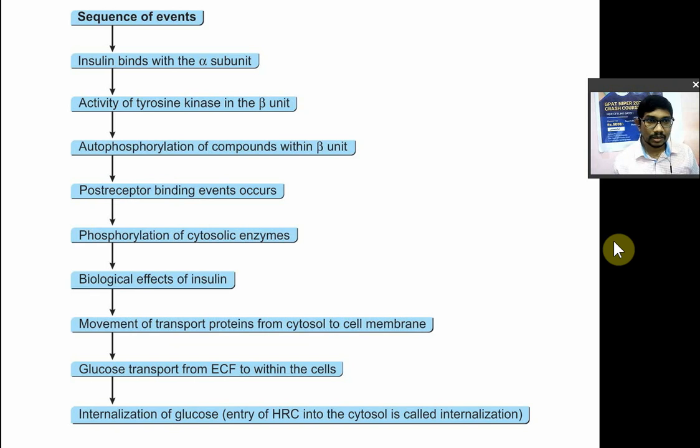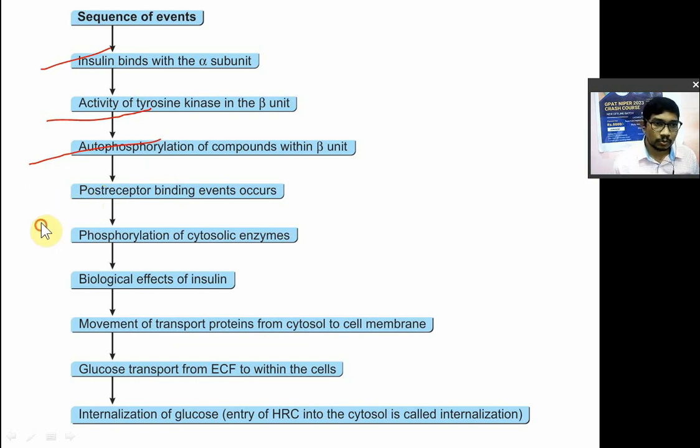Now we'll see the sequence of events, what happens. So how insulin will act, I'm repeating this because it is important. Insulin का receptor, we have seen insulin receptor, it has two subunits, two alpha subunits, two beta subunits. Alpha subunits are located on the plasma membrane. Beta subunits are located in the intramembrane and inside the cell. Okay, so insulin will bind to the alpha subunit, so it will activate the beta subunit, and beta subunits are linked with the tyrosine kinase activity. So activity of tyrosine kinase in the beta subunit leads to phosphorylation of certain proteins. Okay, phosphorylation of compounds within the cell.